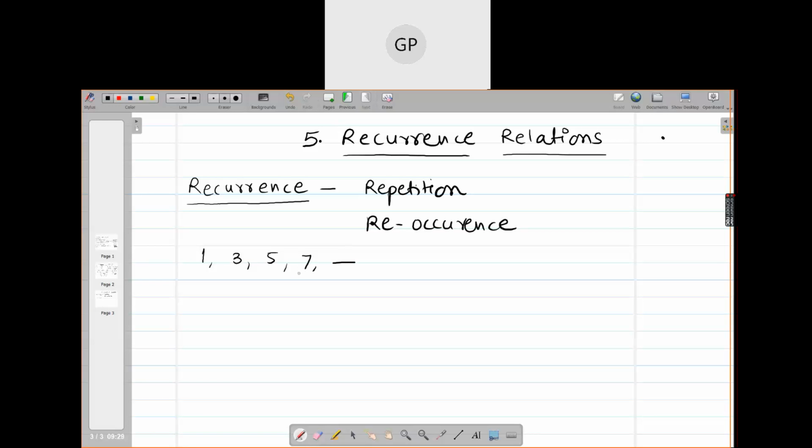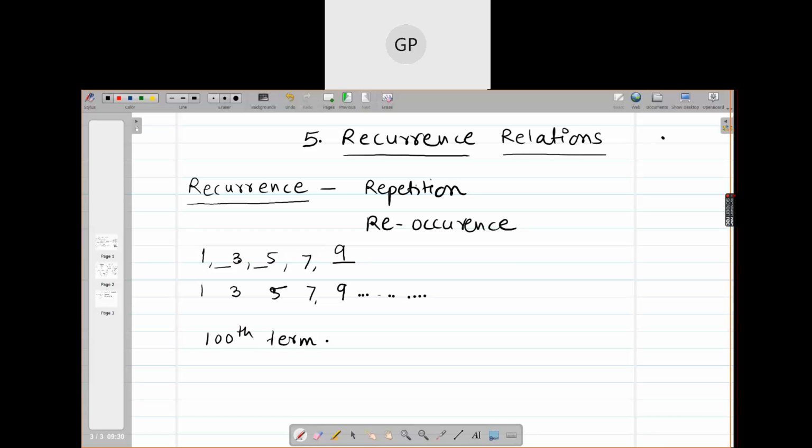Okay, 9. How do you find 9? Why are you saying 9? Because you understand the pattern here, right? I'm starting from 1 and adding 2. 1 plus 2 becomes 3. 3 plus 2 becomes 5. 5 plus 2 becomes 7. 7 plus 2 becomes 9. Likewise, you can find a few terms. Now, if I ask you the 100th term, what will you do?